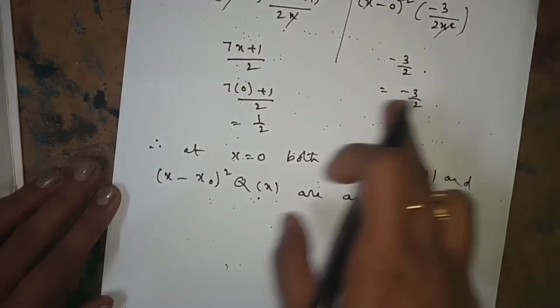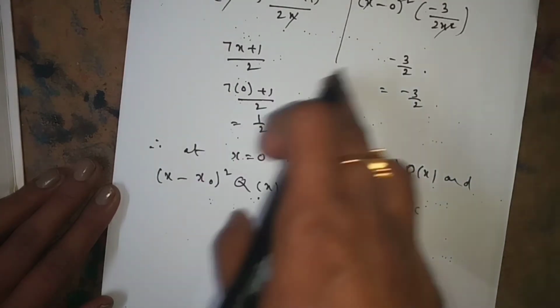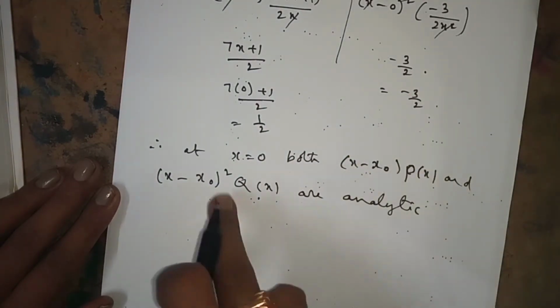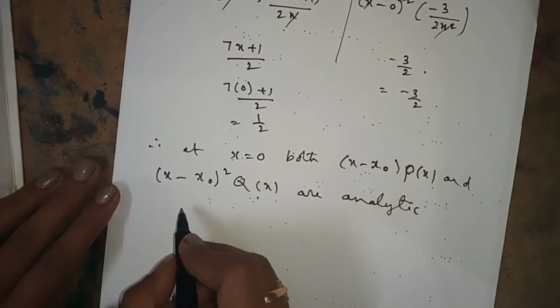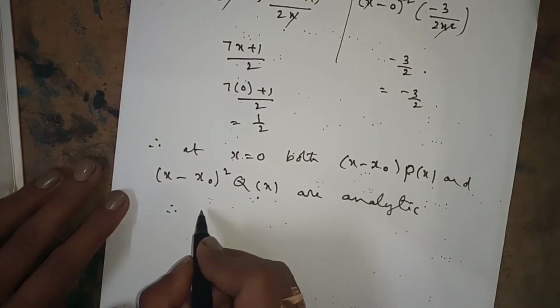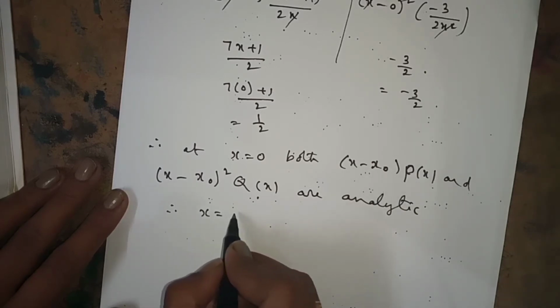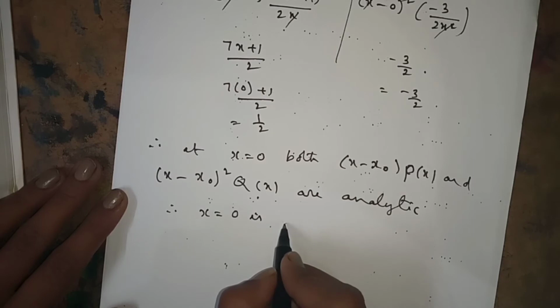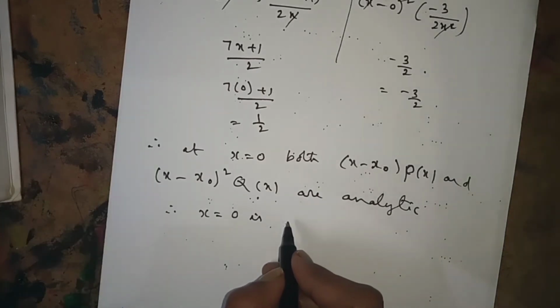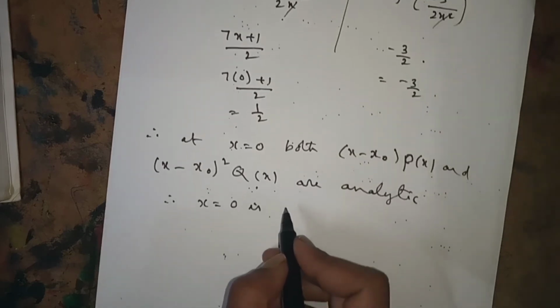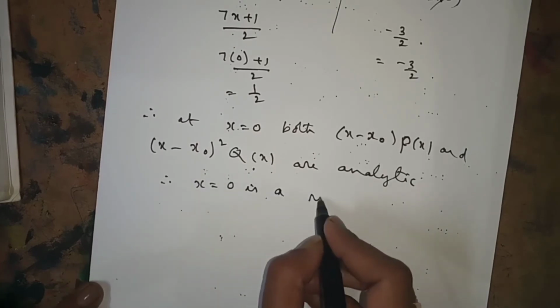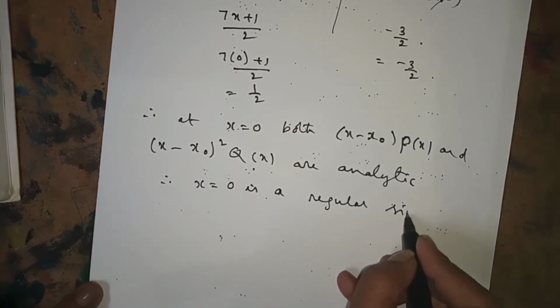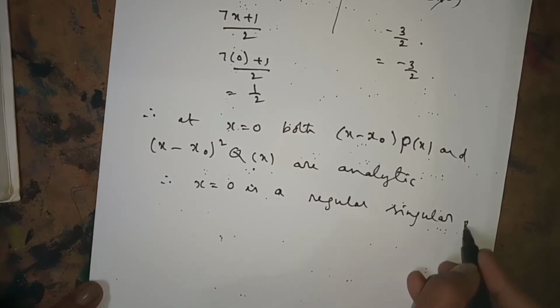Why analytic? Both are defined. You got some values, you didn't get infinity. That's why both are analytic. Therefore x is equal to 0 is a regular singular point.